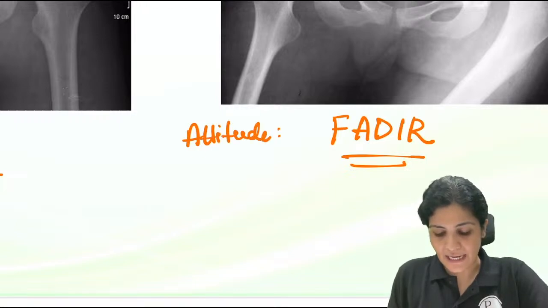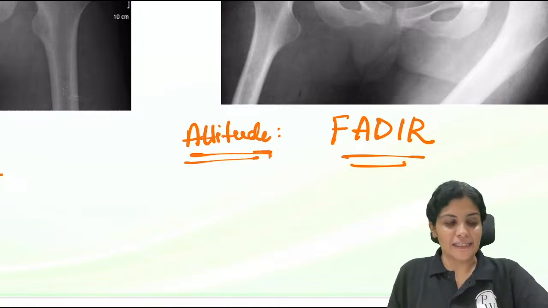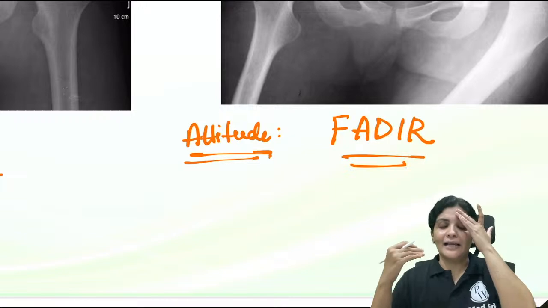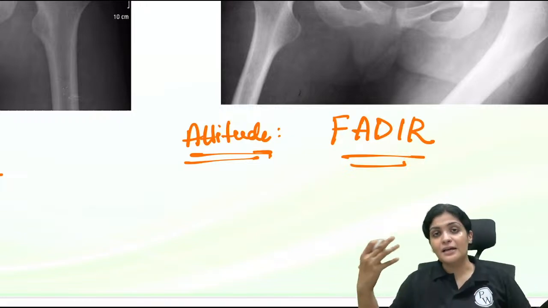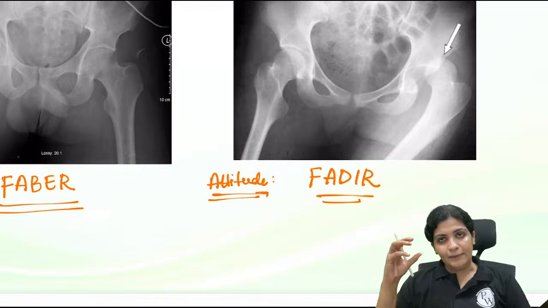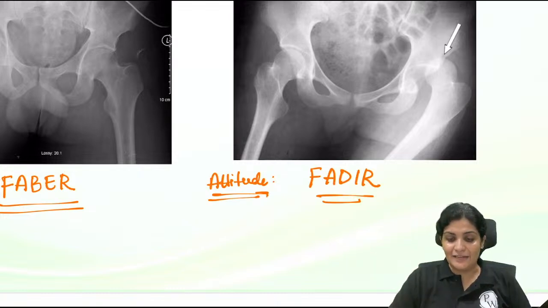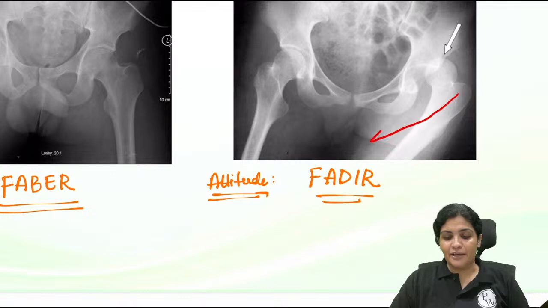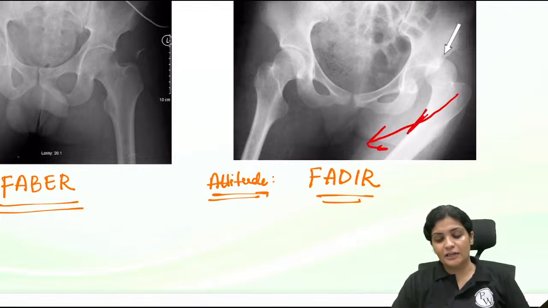because once the patient arrives in the casualty, he will just lie like that, right? So based upon the attitude, you can decide whether there is a dislocation. Because the head of the femur is going to the posterior aspect, if you see on the X-ray itself, you can make out that this is coming into adduction. And here internal rotation, how do you make out the internal rotation? You will make it out based upon the presence of the lesser trochanter on the X-ray.